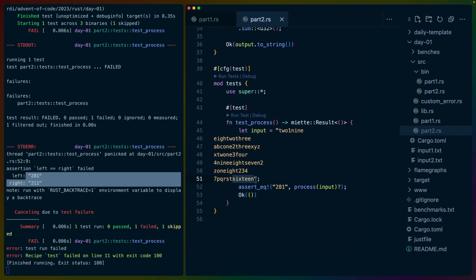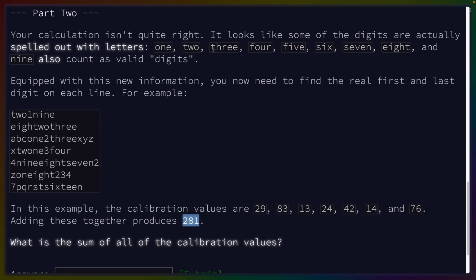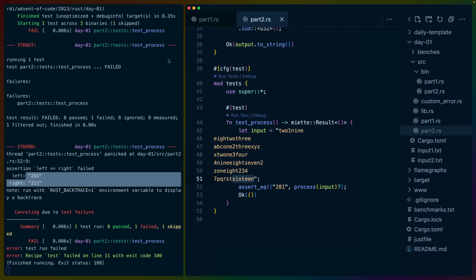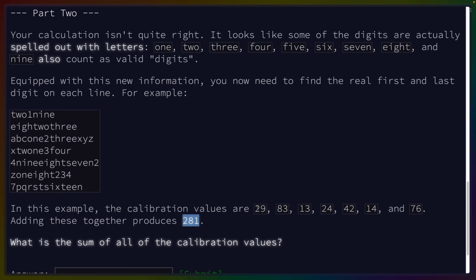Ooh, it looks like, is 16 valid for this? 1, 2, 3, 4, 5, 6, 7, 8, and 9 also count as valid digits, but 16 does not. Is that true? All right, in this example, the calibration values are 29, 83, 83. So it's whichever one is first is the one that gets replaced. So 2 doesn't count here, or does 2 count here? I guess it doesn't matter in this case. This is one of the things also for Advent of Code that can be confusing. There's kind of like unwritten rules or unwritten information. It's unfortunate that we saw some of this in the first example.